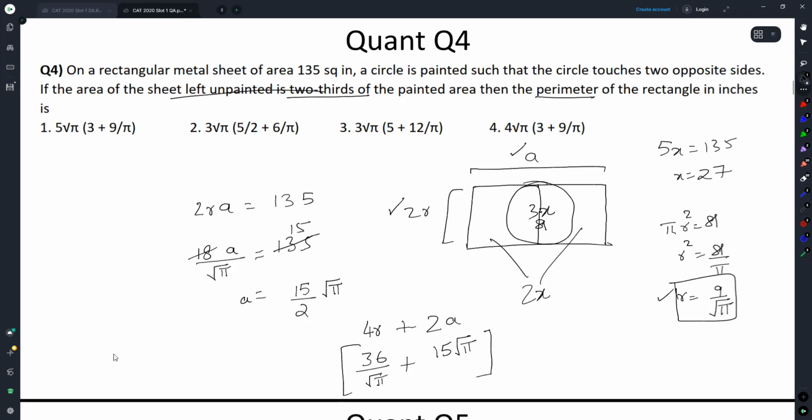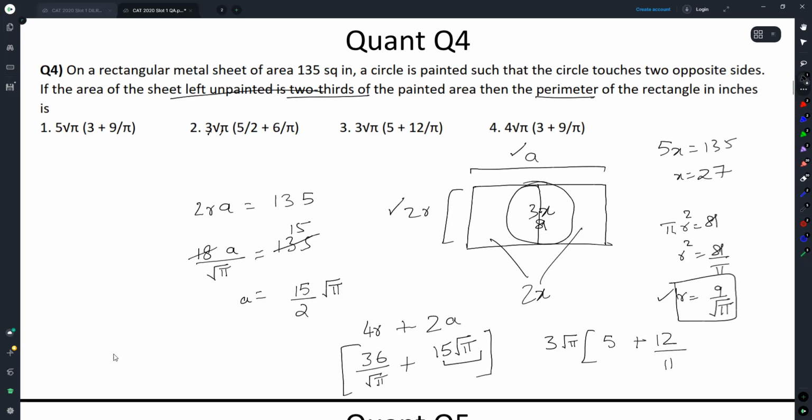Up until this point, I'm guessing it will not be that much of a challenge. There is processing, there is simplification, but then there is no problem per se. We can take out 3, I can take out common from the numerators, I can see. And whenever I take out 3, there has to be a root pi being taken out. So if I take out root pi, this term here will give me 5 inside. That is cool. Now, if I'm taking out root pi from numerator, here I'll be left with 12 by pi.